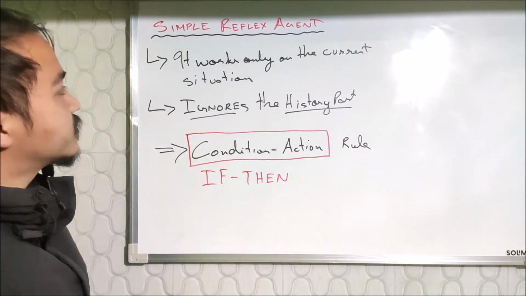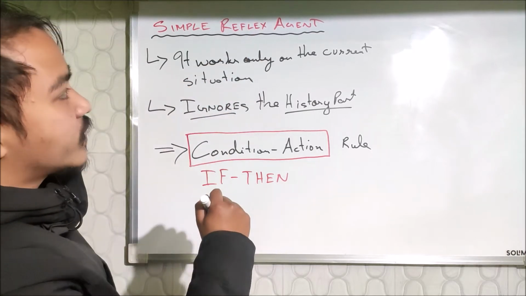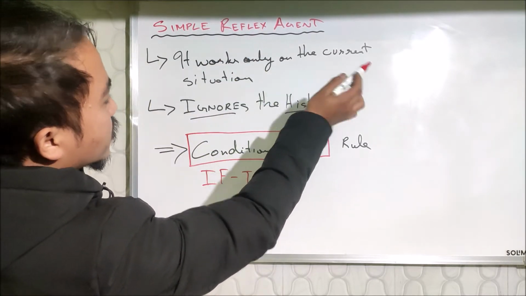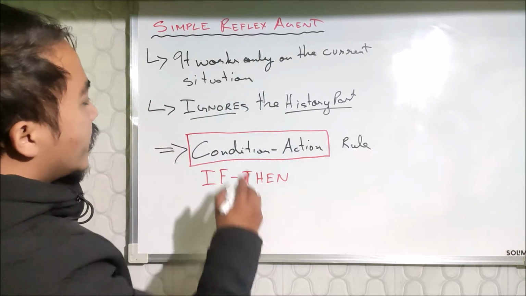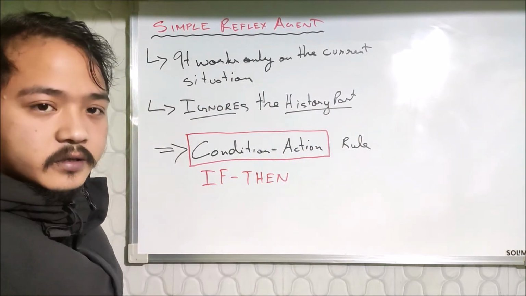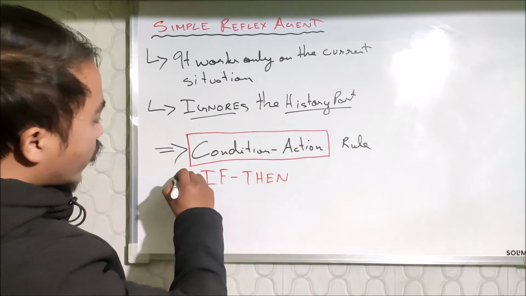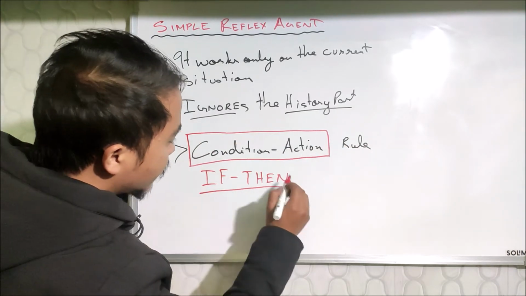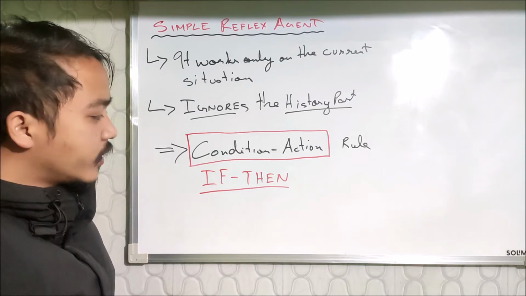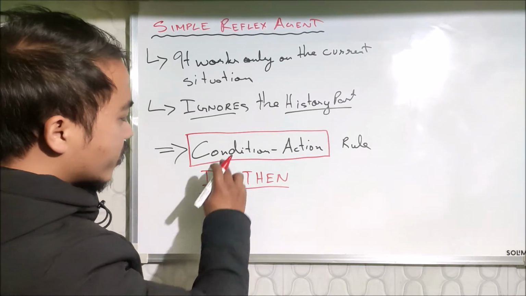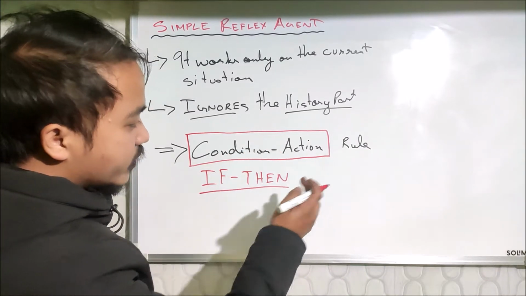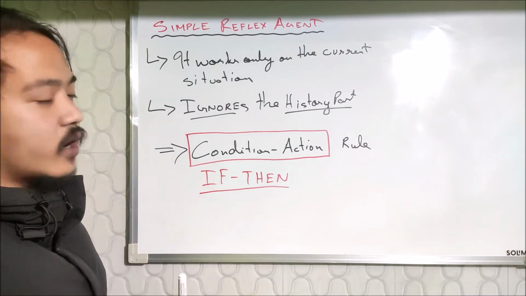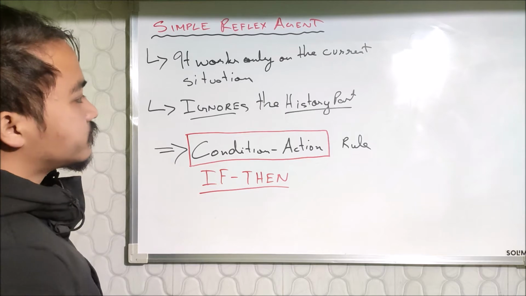Let us sum up. What is a simple reflex agent? It is an agent which works only on the current situation. It ignores the history part, and it follows the condition action rule, which is also termed the if-then rule. It means that if the condition is true, perform an action. If false, simply don't perform. I hope you understand.